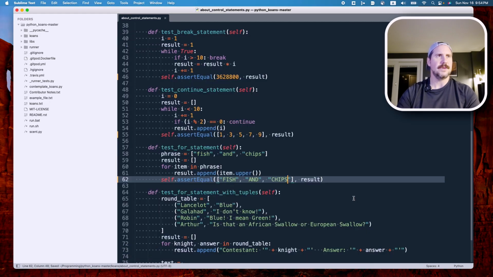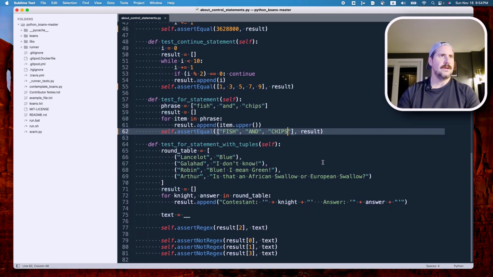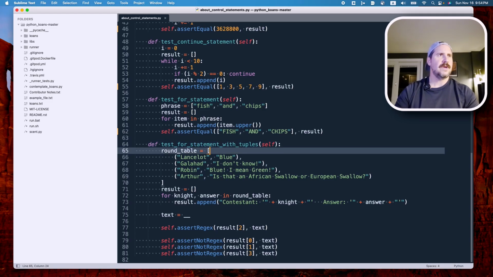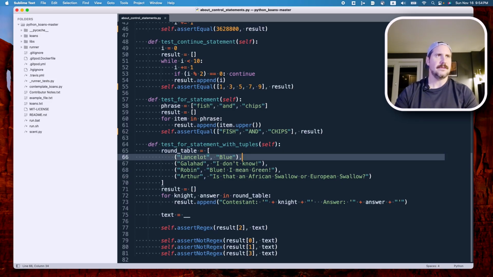And that is good. Okay, we're at line 77. All right, that's going down here. Oh man, this is a big one. Okay, so there we go. Another test. Test for statement with tuples. Okay, so we've got a variable, round table, set to a list of tuples.